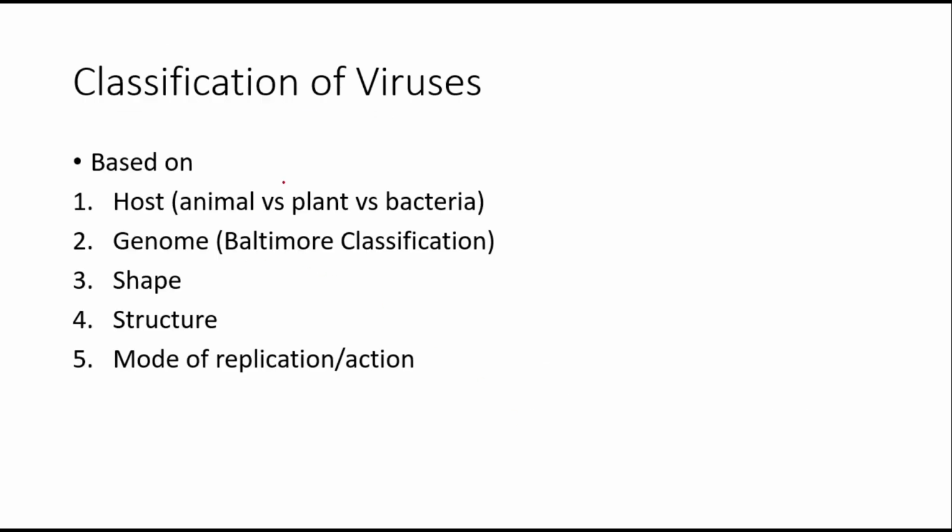Okay, classification is based on these 5 points: host, genome, structure, and mode of replication. होस्ट में हमारे पास एनिमल वायरसेस भी होते हैं, प्लांट वायरसेस भी होते हैं, बैक्टीरिया वायरसेस which we call bacteriophages. Genome में we're gonna study the Baltimore classification. शेप में भी काफ़ी आ जाती हैं like rod, helical, spherical, etc. Structure जिसमें आपके पास size भी आ जाता है, or obviously general structure like capsid, and mode of replication.